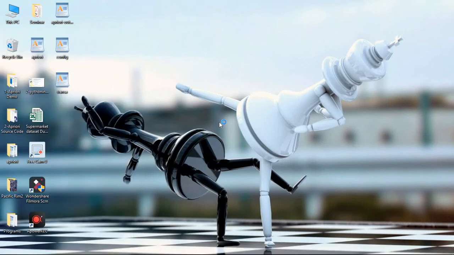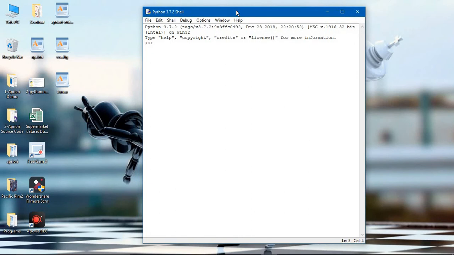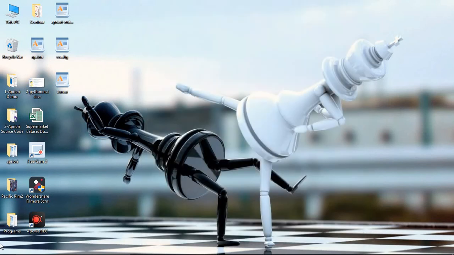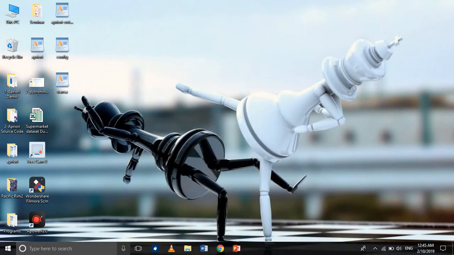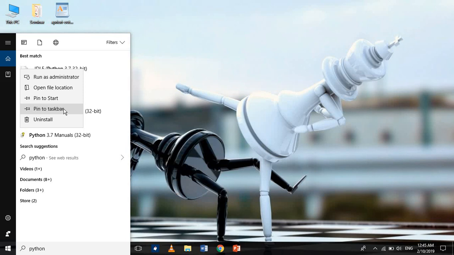So what is IDLE? As you can see, it is something like command prompt. On this shell, you can type and run Python programs, Python code, and we are going to use it quite frequently. So what I would suggest is that you go to the start, search for IDLE, right click on it and pin it to taskbar.